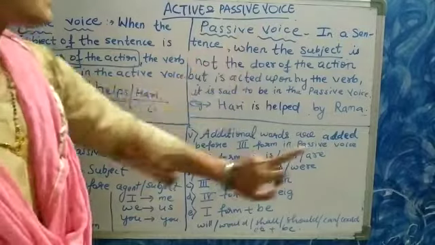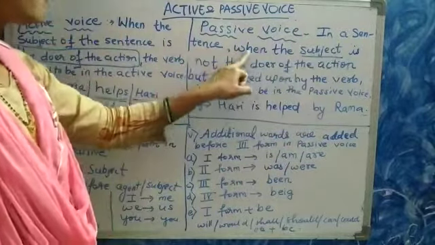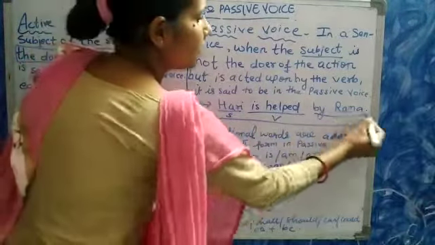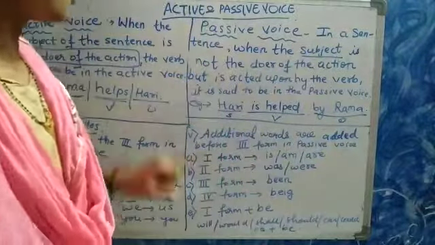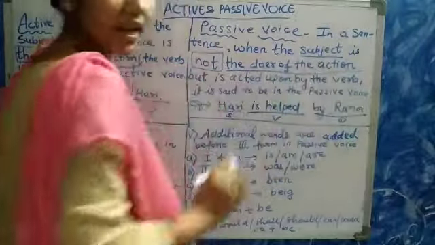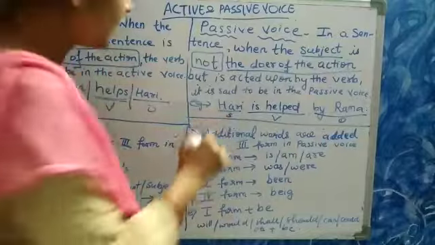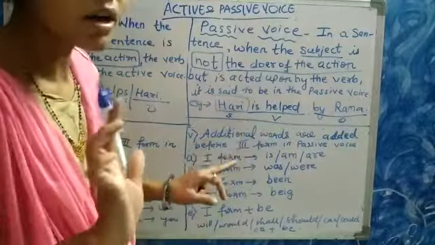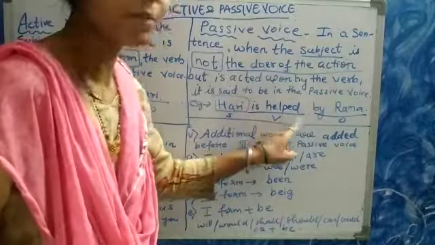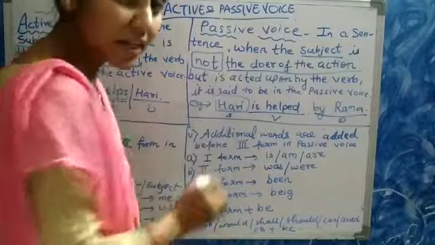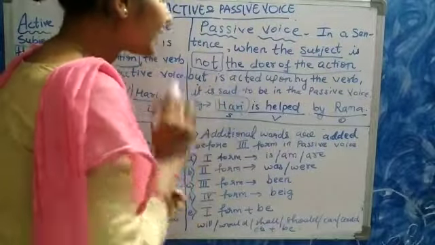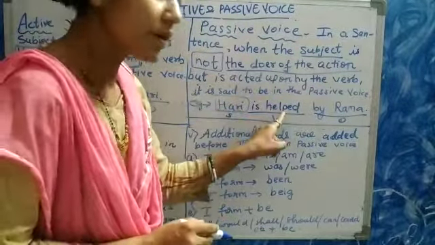What is passive voice? In a sentence, when the subject is not the doer of the action. Here Hari is not the doer of the action, help. Hari is not helping Rama, but this subject Hari is helped by Rama. He is acted upon by the verb.